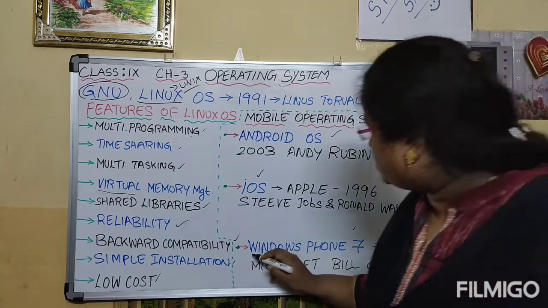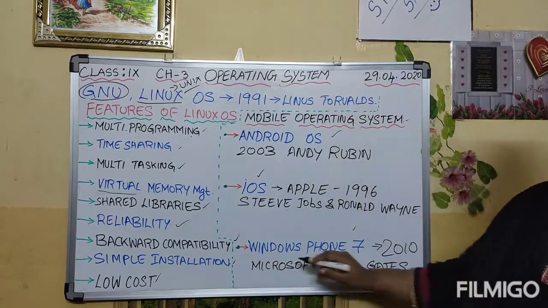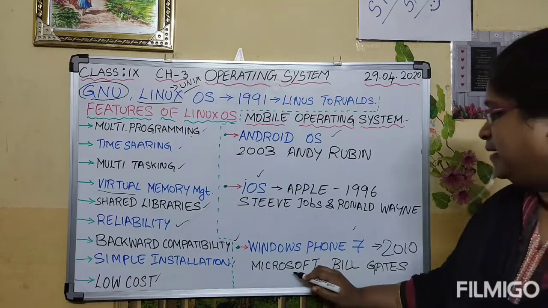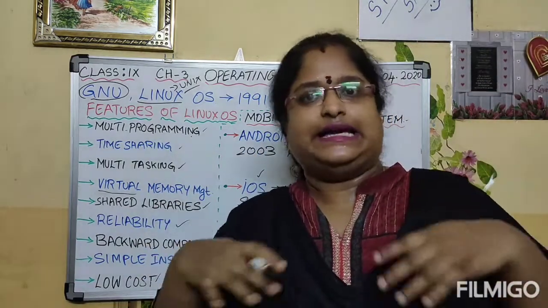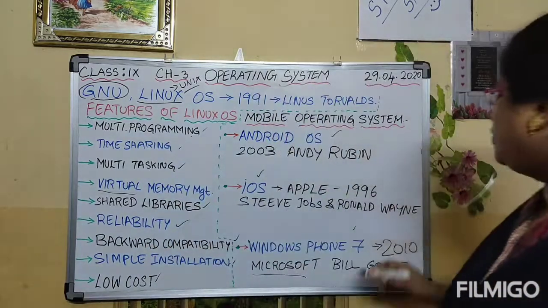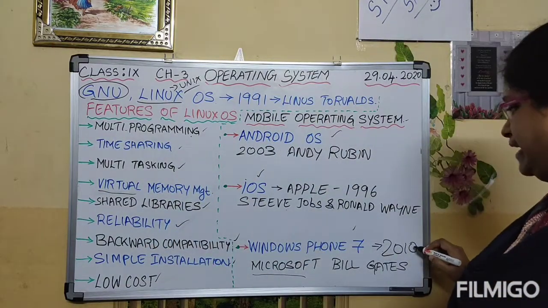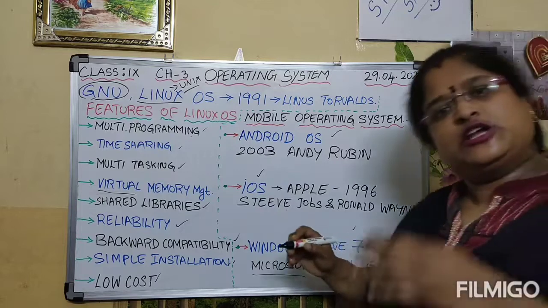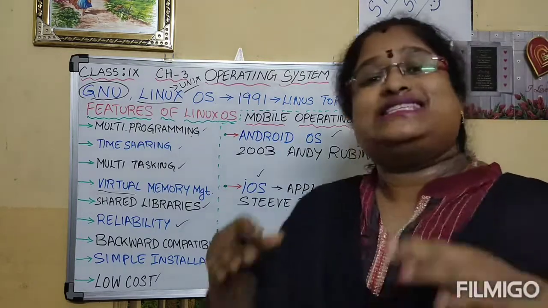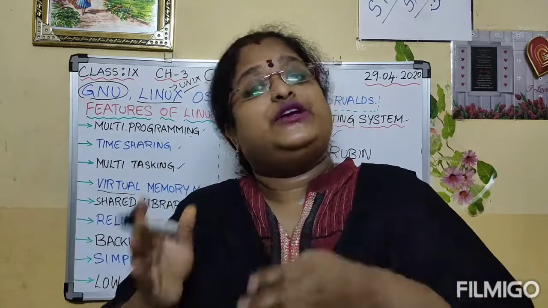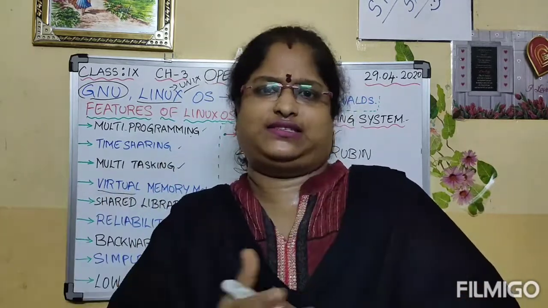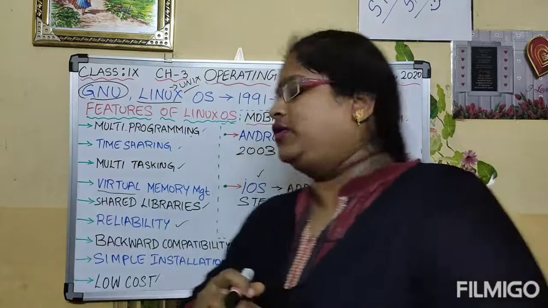Next one is Windows Phone 7. Windows Phone 7 was developed by Microsoft. Who is the owner of Microsoft? Bill Gates. He is the owner of Microsoft. In the year 2010, Windows Phone 7 was launched. Also Samsung, LG, Nokia, these companies are also developing Windows Phone devices.